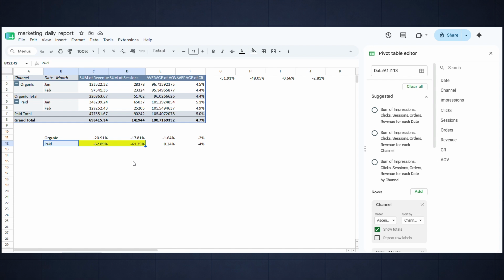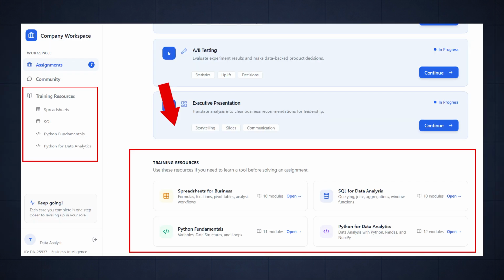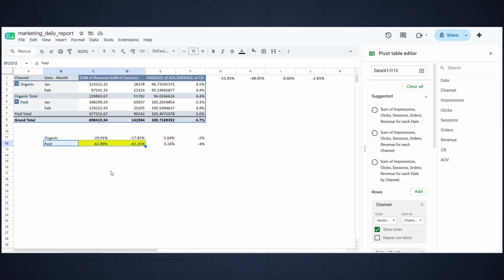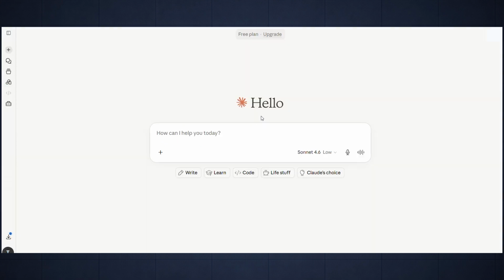If some of the spreadsheet formulas, pivot tables, or calculations felt challenging, don't worry. Inside the platform, you'll find foundational courses that teach spreadsheets and data analysis step by step. The goal here isn't to memorize formulas. The goal is to learn how analysts approach business problems. And honestly, once you're comfortable with spreadsheets, you'll probably start using AI tools as part of your workflow too.